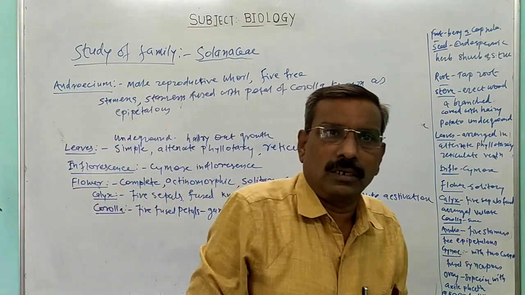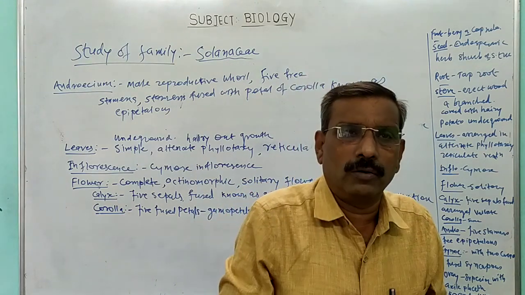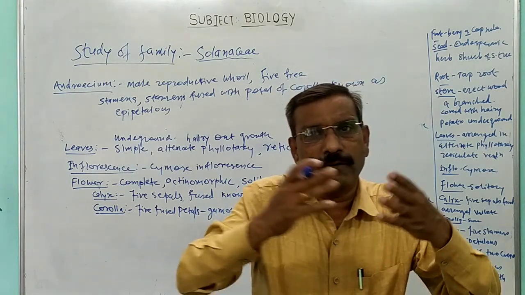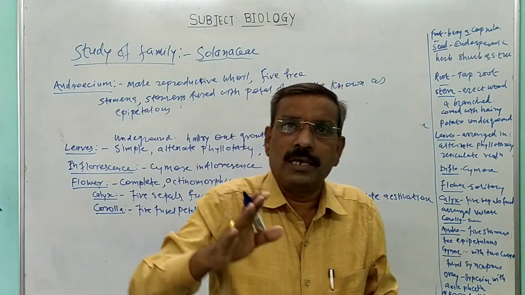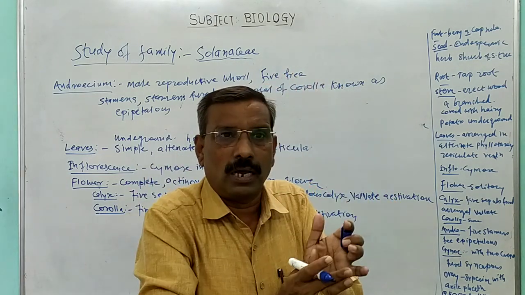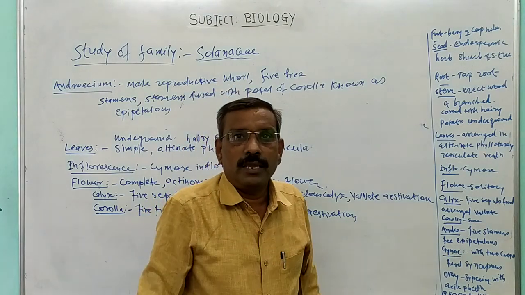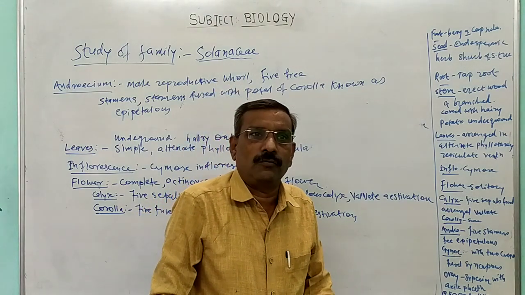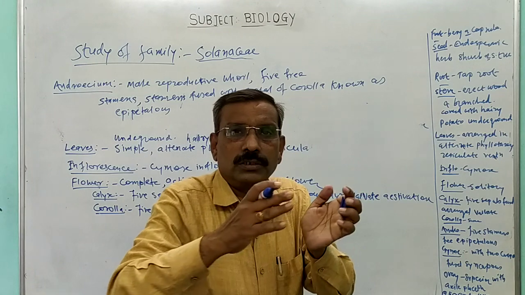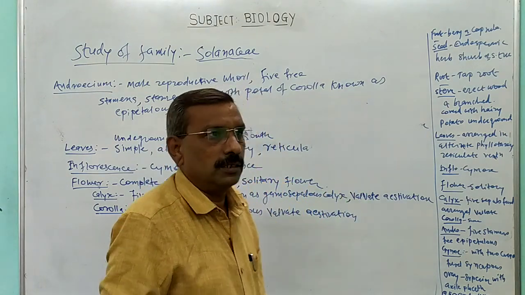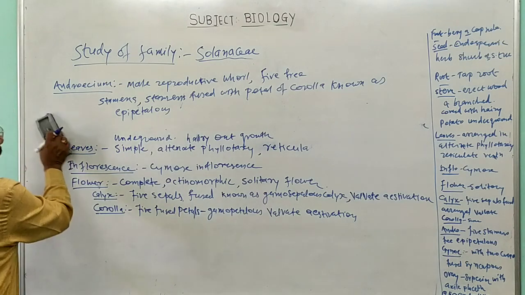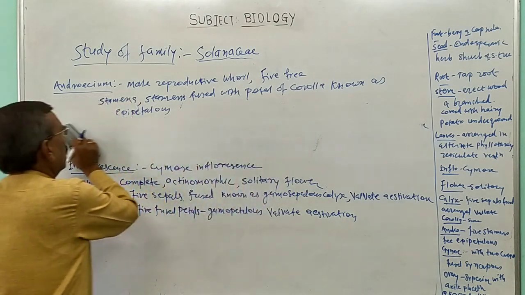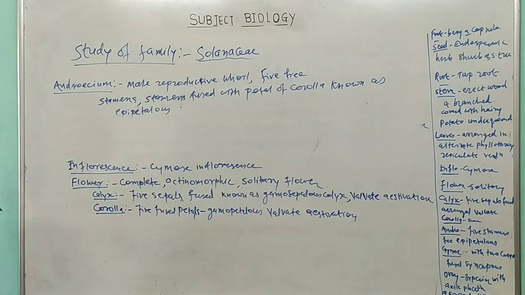You might have observed Datura flower, which is whitish in color. When we open the flower, we find that the filament of the stamens remains attached with the corolla. That condition, the fusion between the androecium and corolla, is known as epipetalous condition. Now, next one is the gynoecium.